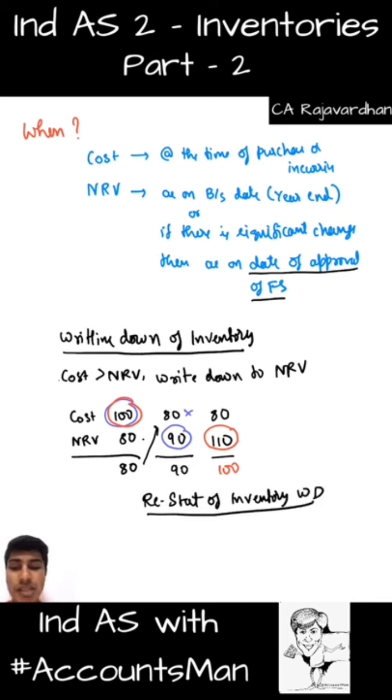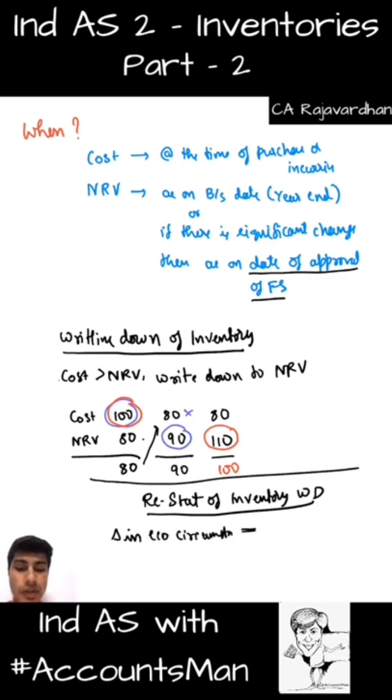What is this? Change in economic circumstances. What will it lead to? It will lead to change in NRV. Whenever I say change in NRV, I am basically referring to an increase. You get that? Then what will we do?